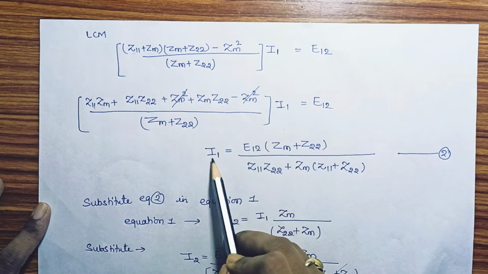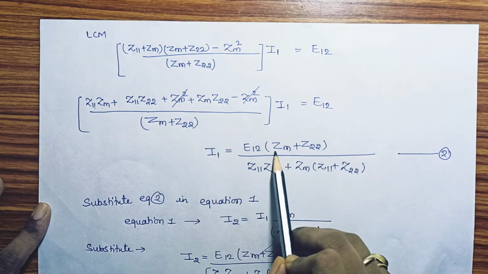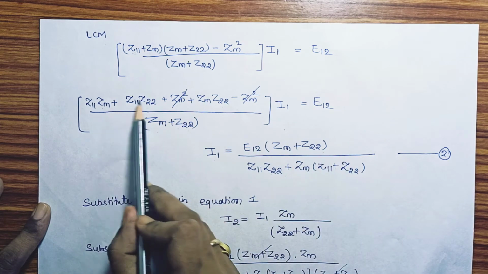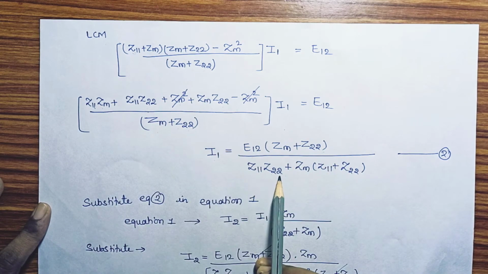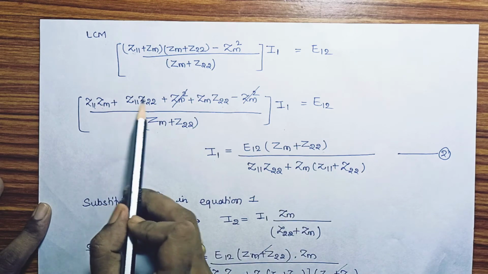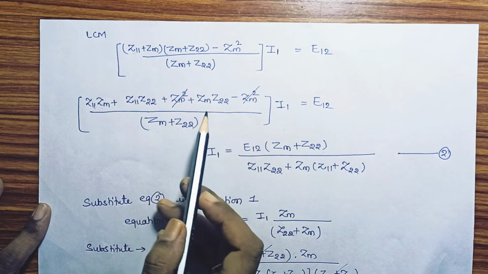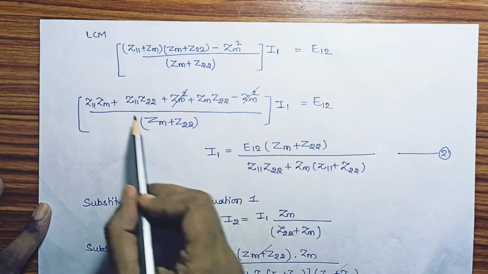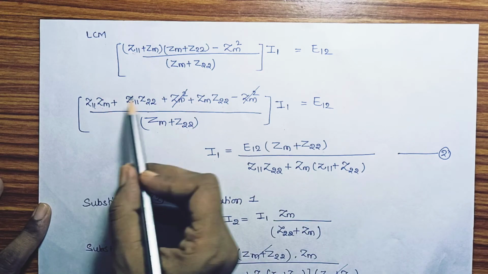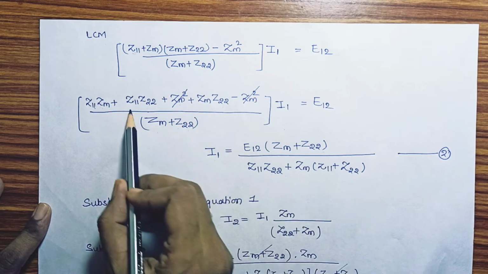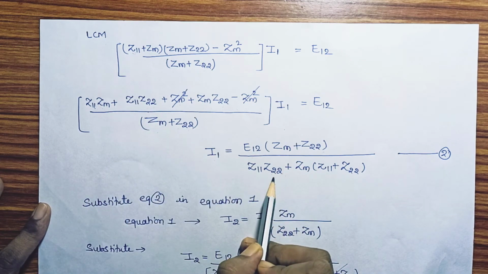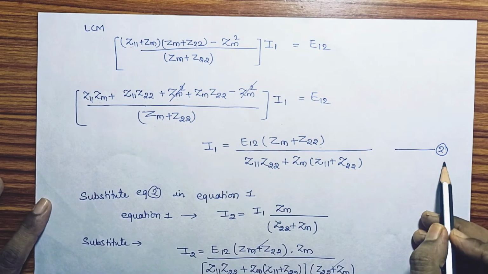Next is I1, and this term goes to the other side, and the remaining terms go into the denominator. We have Zm in common in these two terms, so we take Zm common. The left terms are Z11 and Z22 in addition, and this term is there only. This is equation number 2.